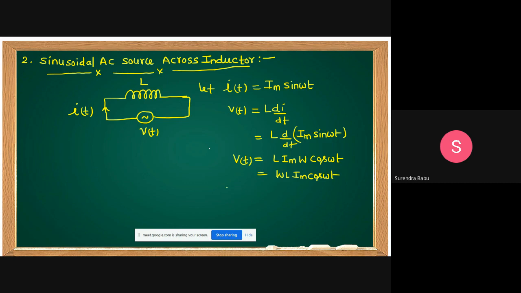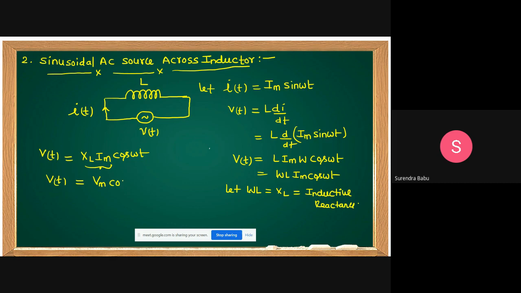This omega L, let omega L equal to XL. This is inductive reactance. Then what is V of t, students? That is XL into Im into cos omega t. This XL into Im I am taking as Vm.